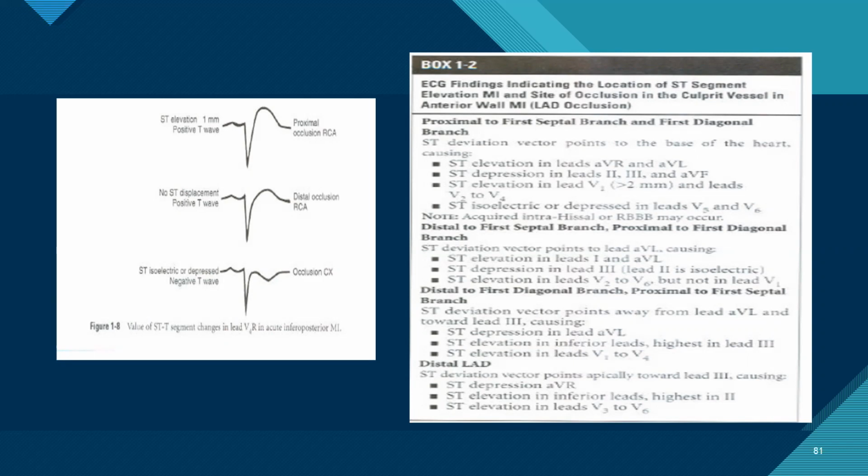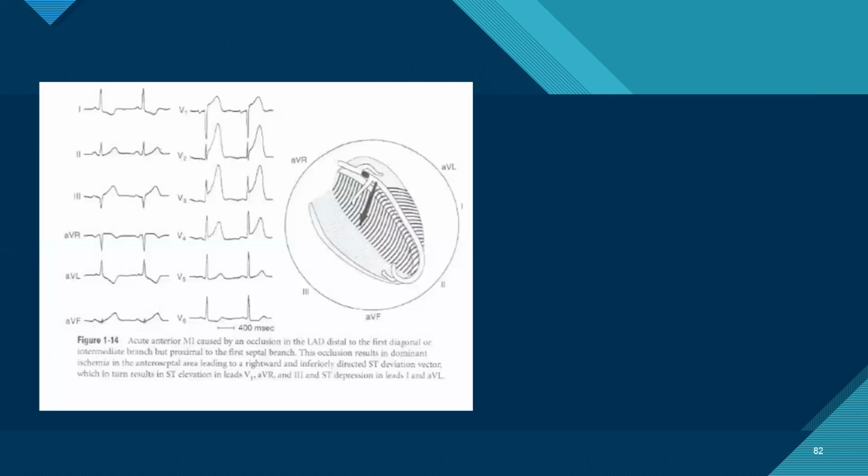But I think we have taken this from the NEJM paper. Actually it is a Wellens article, so the basis of it is that NEJM paper only, in which different people have said this. In one article they have even made a diagram of the first vessel and second vessel. Yes, this one. So this is showing that there is an occlusion which is after the first diagonal but before the first septal.